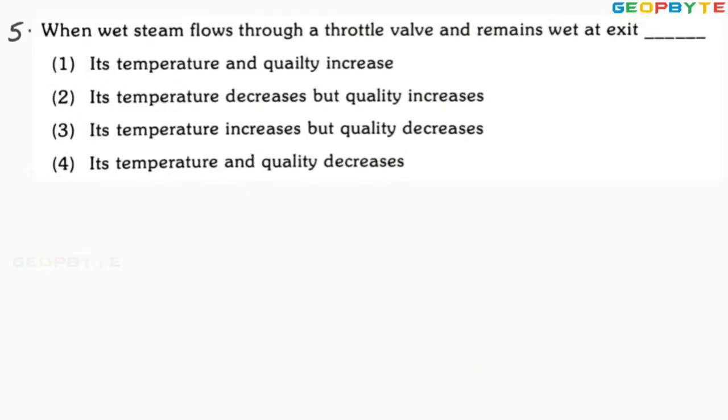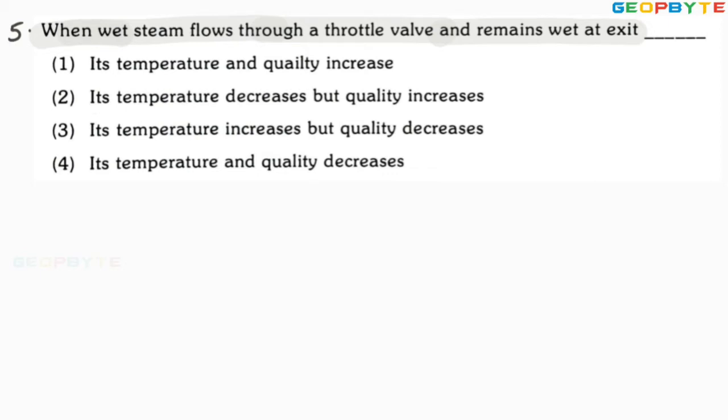Look at the next problem. When wet steam flows through a throttle valve and remains wet at exit. For the throttle valve, wet steam is entering, and after throttling also wet steam is available. Then you are asked to identify the correct option.